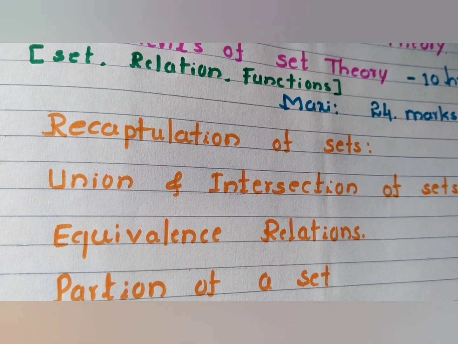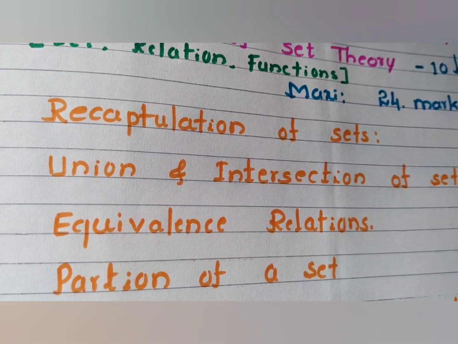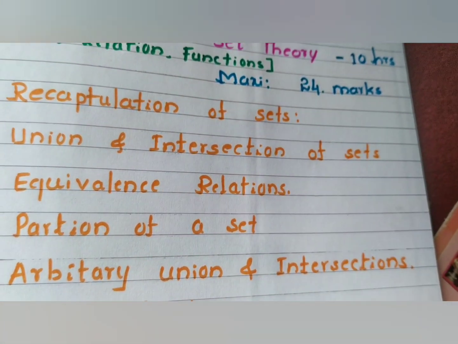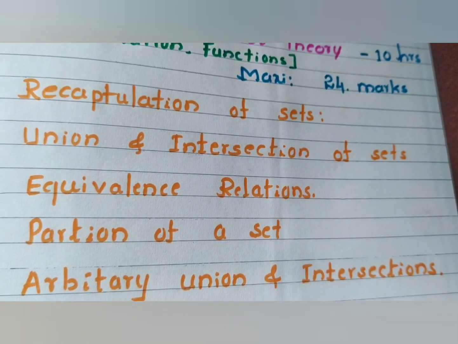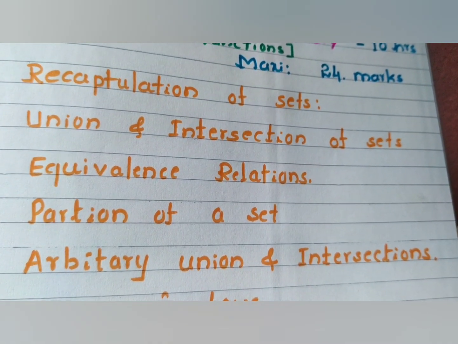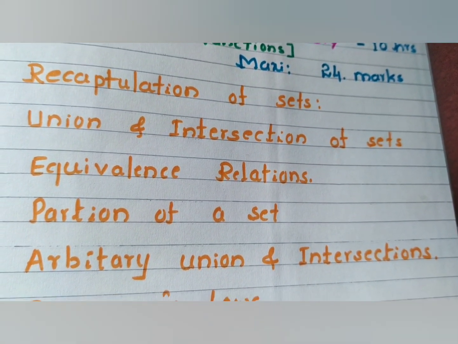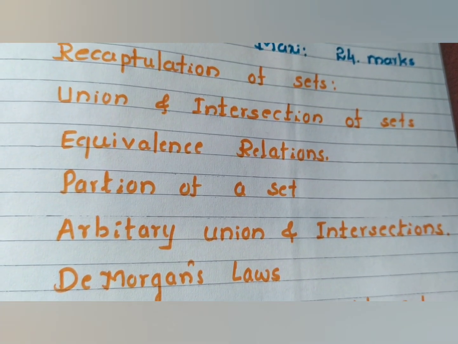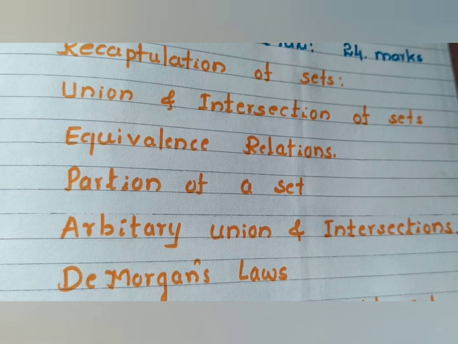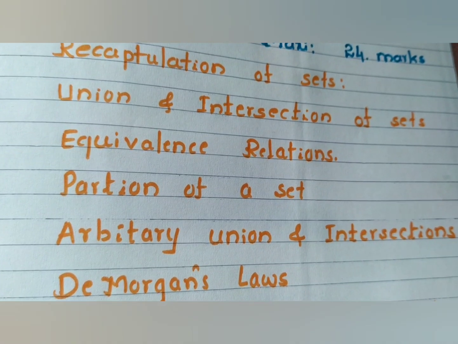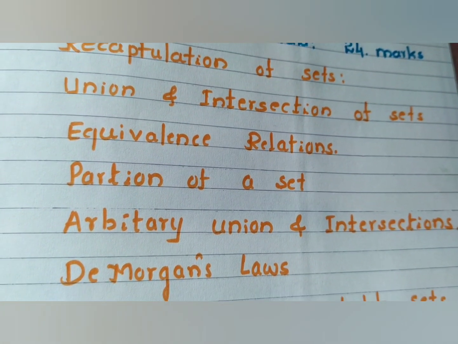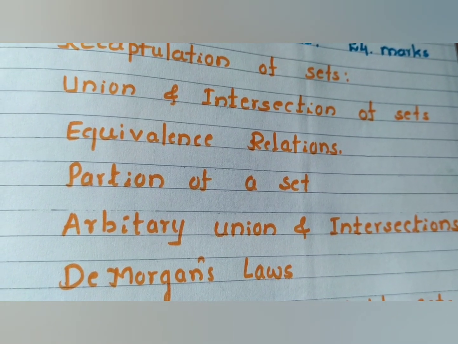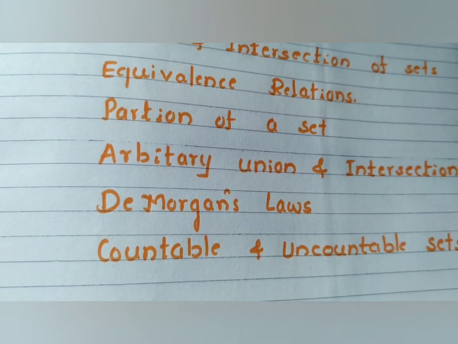Earlier we studied sets up to the equivalence relation. The partition of a set is the new part. And arbitrary union and intersections. Usually union and intersection of sets are different, and here it is the arbitrary union and intersection of sets. After defining the arbitrary union and intersection of sets, we go to De Morgan's laws. The particular law is constructed by the union and intersection, and the complement of a set is taken to construct De Morgan's laws.